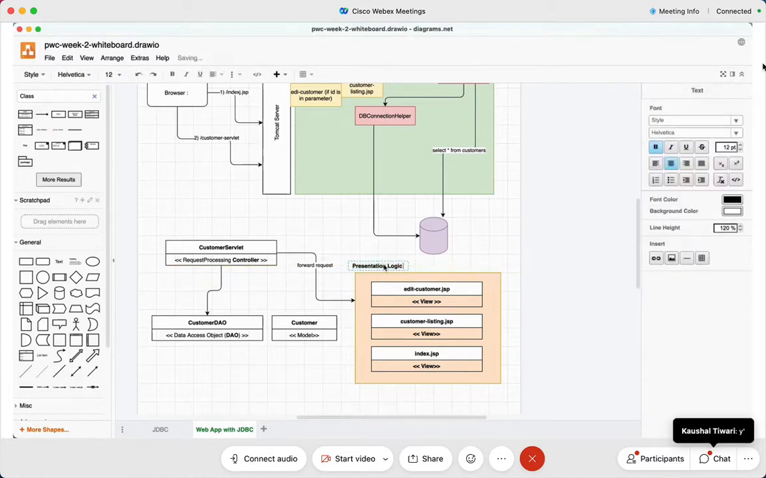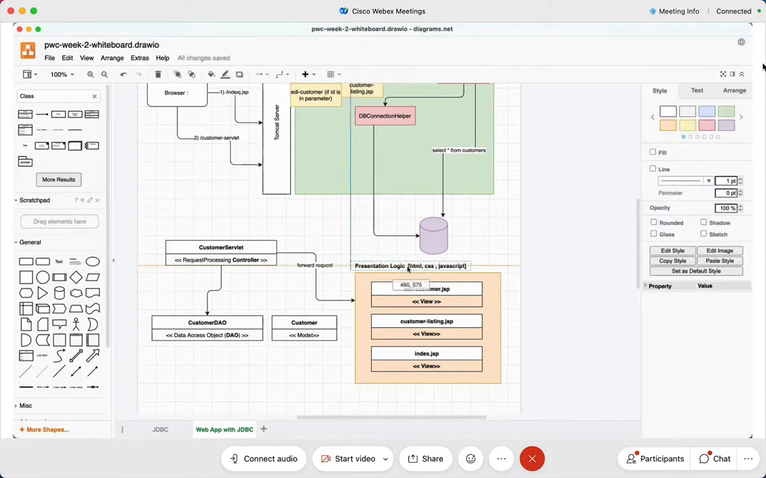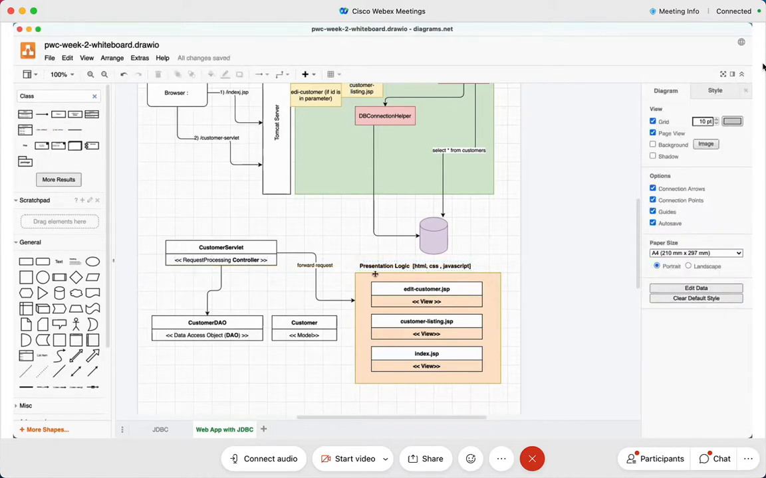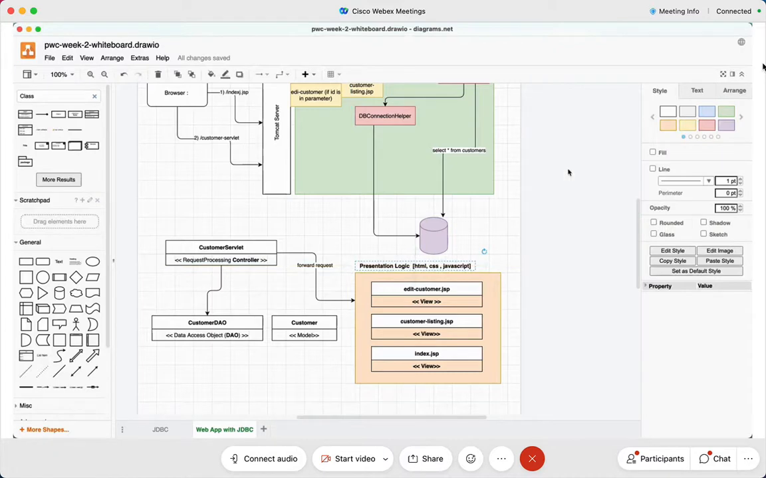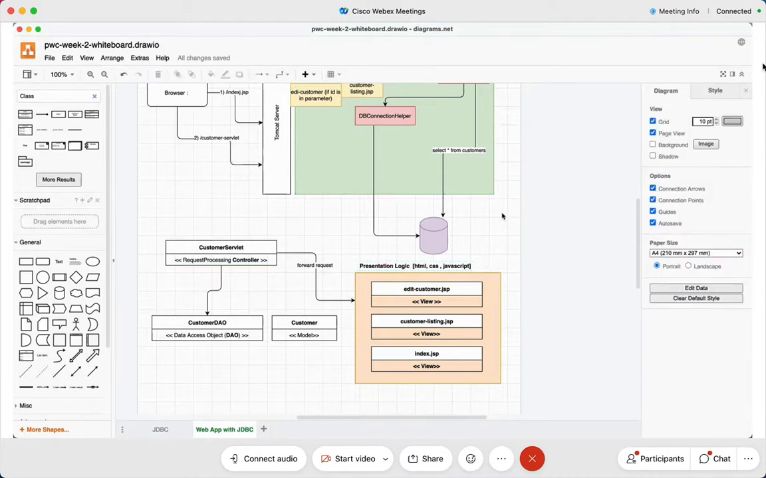Take a look. I'll say presentation logic, and in brackets I'll say HTML, CSS, JavaScript. All of this, typically, not necessarily always HTML, CSS and JavaScript. There can be different technologies as well. So here you have presentation logic, right? So that's what the view is.